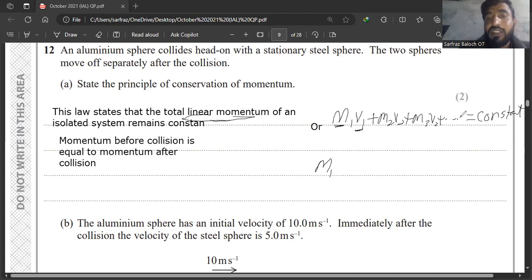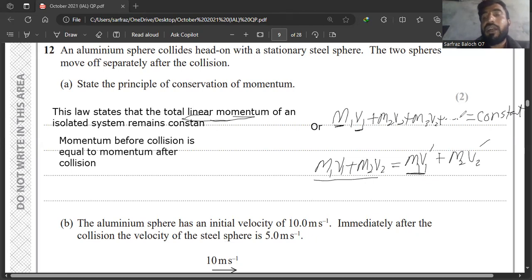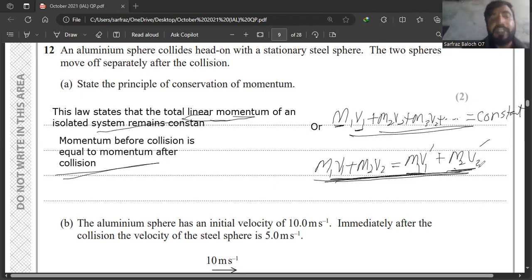Or it can be written in a simple way. If we have only two bodies, then the first body has momentum m1 v1 and the second body has momentum m2 v2. This momentum is before collision, and after collision their velocities change. So the velocity of the first body becomes v1 dash and the velocity of the second body becomes v2 dash. So the momentum of the first body after collision becomes m1 v1 dash and the momentum of the second body after collision becomes m2 v2 dash. This formula is the second statement, and the earlier formula is the first statement. This was all about the law of conservation of linear momentum.